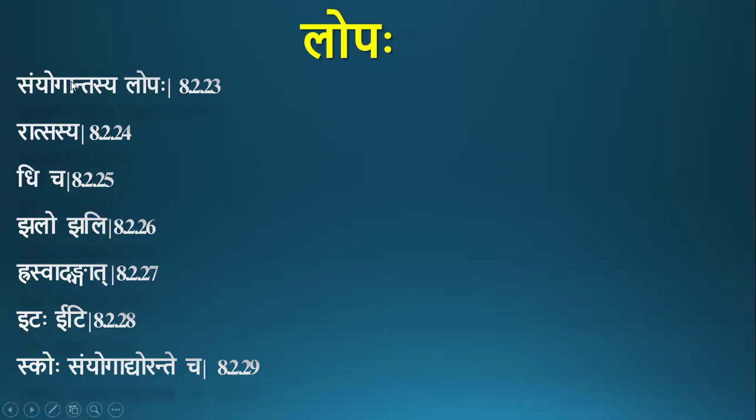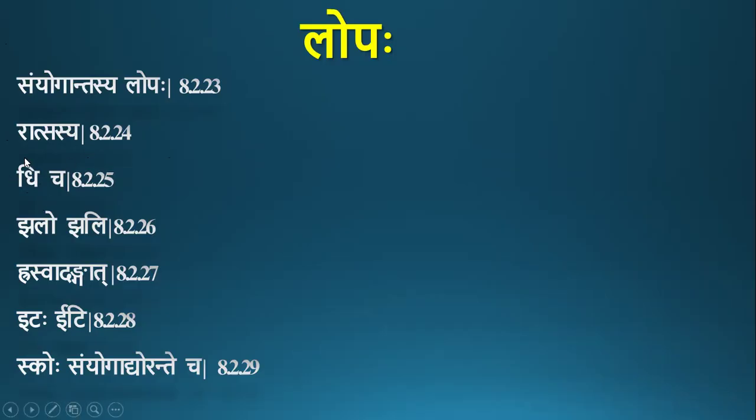Ratsasya is a niyama sutra for sanyogantasya lopah. By this sutra, only sakara after refa is deleted in a sanyoga which is present at the end of a pada, not other al letters. Only sakara gets deleted after refa. We saw this in the example of panchami or shashti vibhakti pratyayanta forms for rukaranta ending words. Pituhu: in the derivation of pituhu, matuhu, kartuhu, we saw the uses of this sutra.